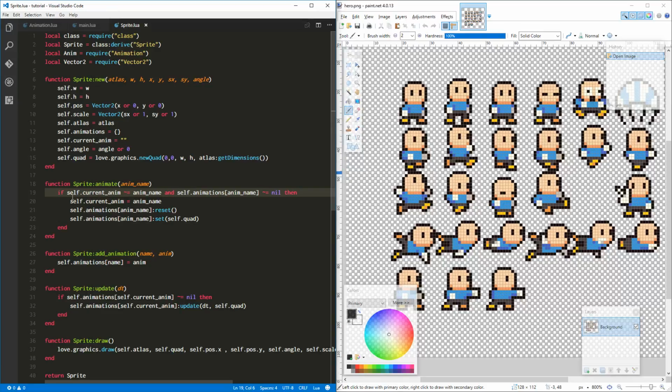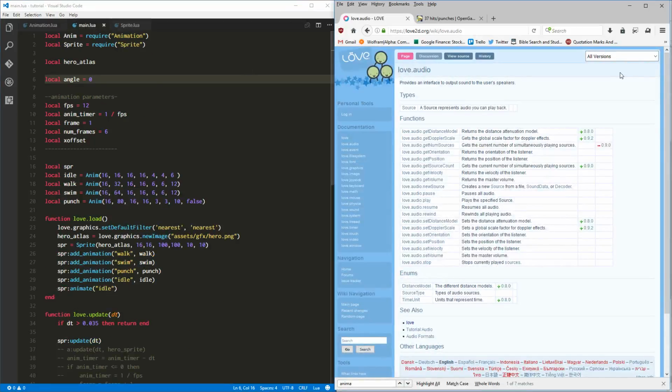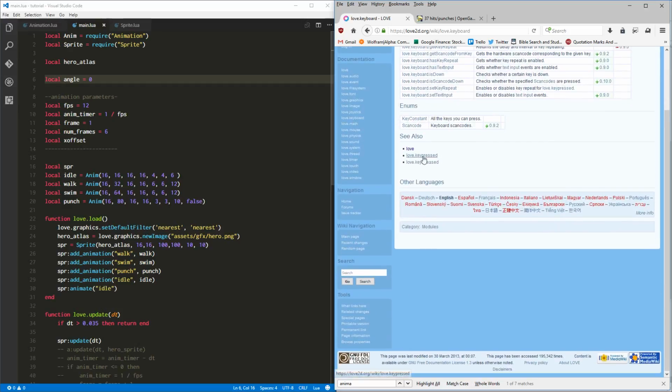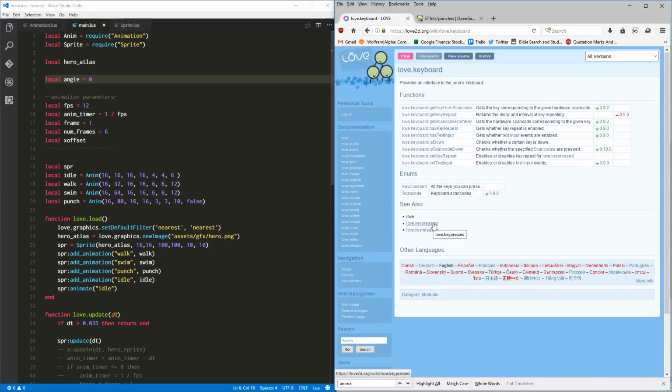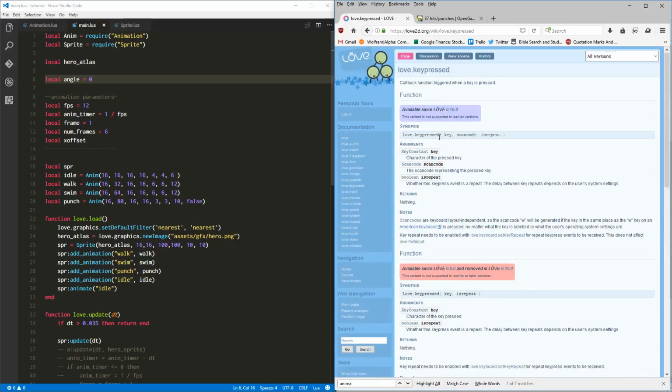And let's add some key press detection, which we haven't done any of that yet. Let's do that real quick, and then we will hopefully get to the audio. We'll see. The time is running short, my friends, but we'll try it. So we're going to do love.keyboard. We're going to look that up, and there are a couple of events called key pressed and key released. We have a callback function that's triggered when a key is pressed.